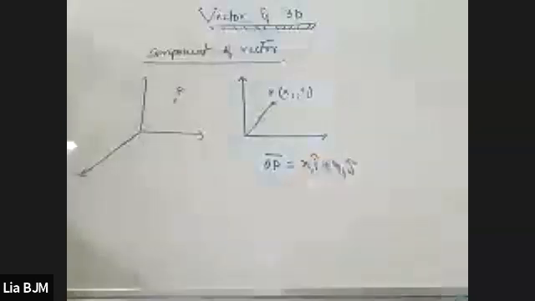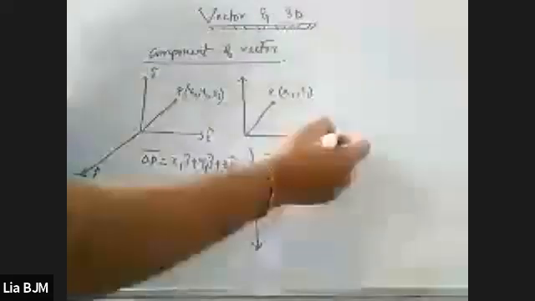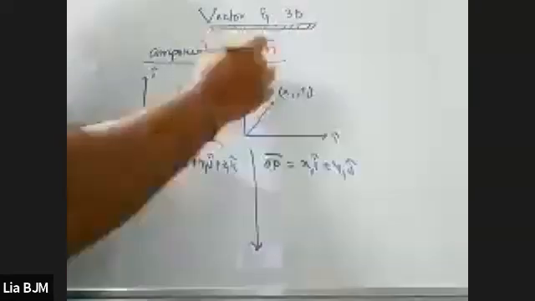Similarly, if this particular point is represented in the x-axis, y-axis, and z-axis, obviously it has the coordinate z1 also. So here OP vector is equal to x1 i cap plus y1 j cap plus z1 k cap. Is it understandable? Here i cap, j cap, k cap are unit vectors along the x-axis, y-axis, and z-axis. This is called a component of a vector.